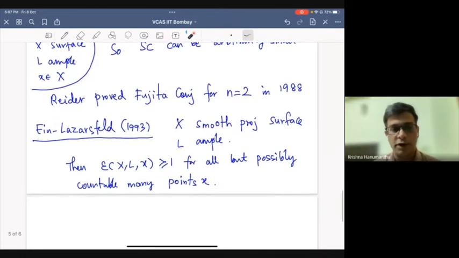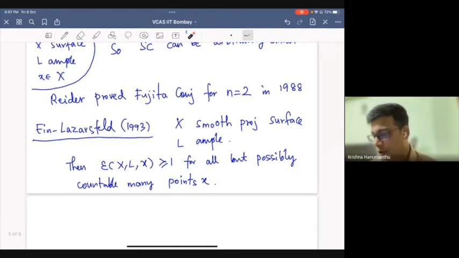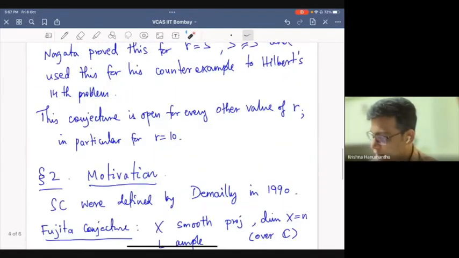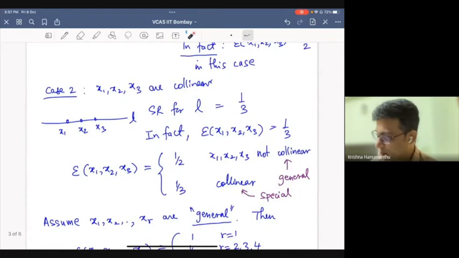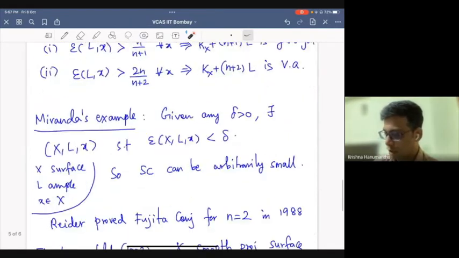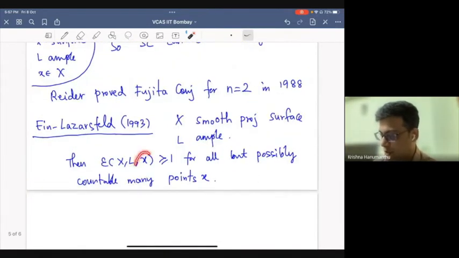So there is a dichotomy in the behavior of the Seshadri constant at general points and at special points. At very general points, precisely those outside a countable set, the Seshadri constant is at least 1, whereas at special points, it can be as small as you like. This is of course illustrated also in this case for triples: 3 special points, it's smaller than 3 general points. Of course, unlike in those examples, here I'm looking at the single point Seshadri constant. So it is at least 1 always.